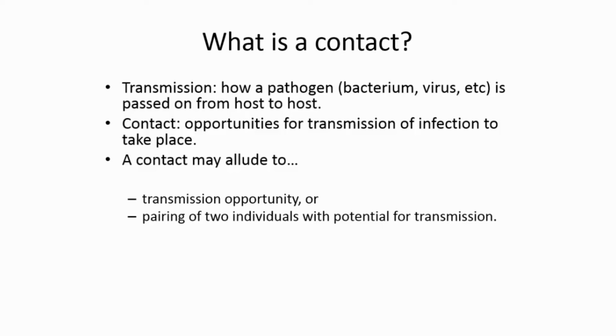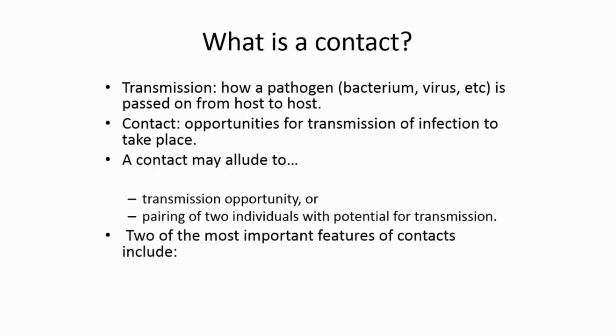Okay, so a contact may refer to a transmission opportunity, or it may refer to a pairing. Remember my cartoon where there were two hosts, right? A pairing of two individuals, such that pairing, that chance in which they get together, they attend class, they go to the same school, or they go to that meeting, right? A pairing of two individuals with the potential of transmission. These are two things that may be involved in a contact.